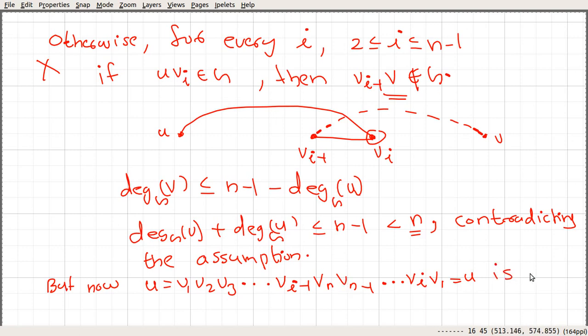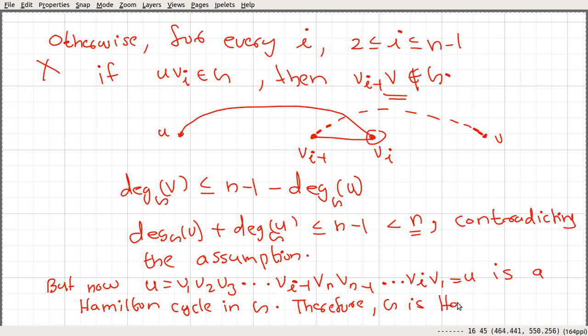We can see that this is a Hamilton cycle in G. And since G has a Hamilton cycle, therefore G is Hamiltonian. That's the proof.